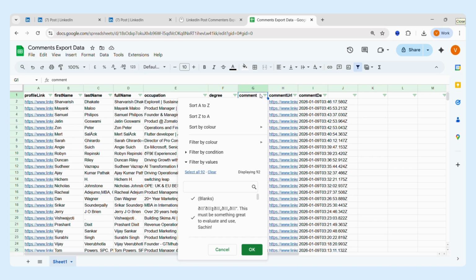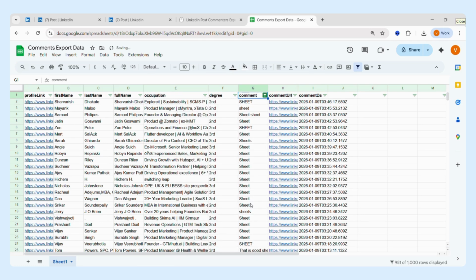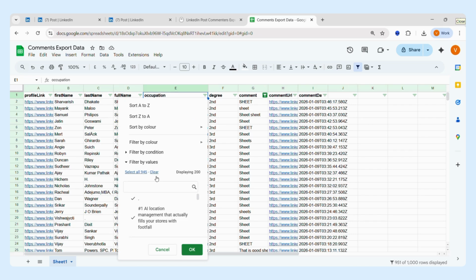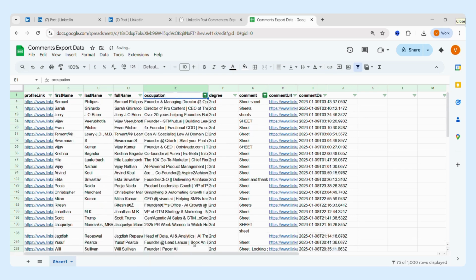So I'll just type in that exact keyword in the filter over here. And when I do that, I have those 951 out of 1000 people who have mentioned exactly that keyword. What else can I do over here is I have an ICP of clients that I want to target. So I can then filter the occupation based on that. If I want to target just founders or founder's office or CEO, then I can just put in those keywords and filter it. So these are people who have mentioned founder or CEO in their headline. These are the 75 people that I would want to then approach.